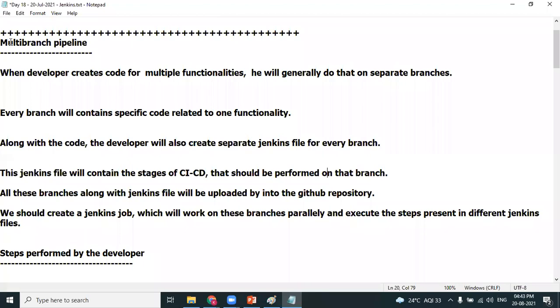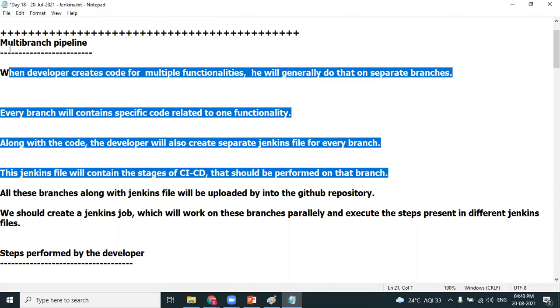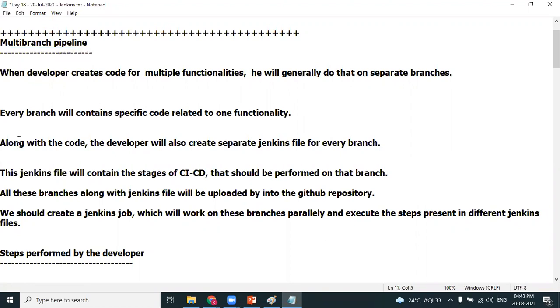Now, according to this theory, when you use this multi-branch pipeline, the complete tree will be processed. Am I right? I hope when we work on this multi-branch pipeline, either the complete tree or the child branches will be processed. Okay, good. So what you're understanding is almost correct.